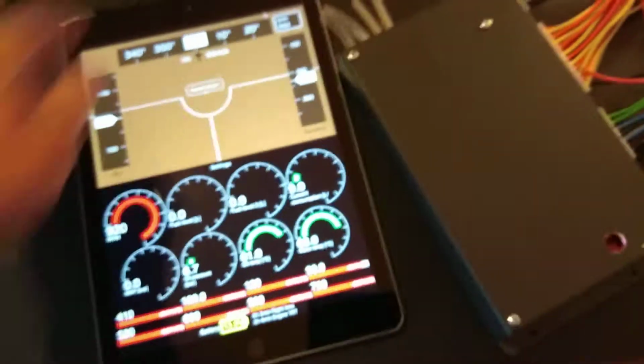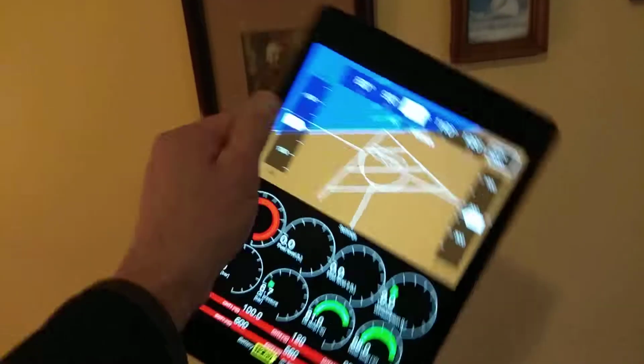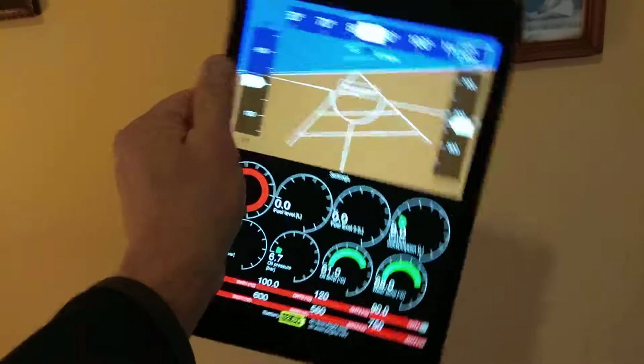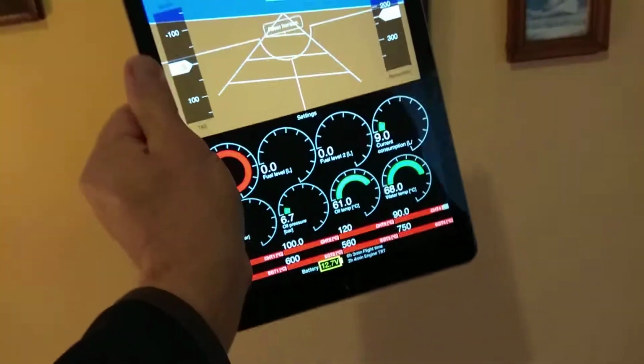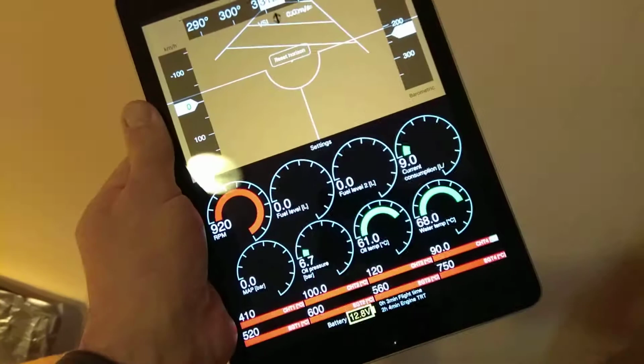And obviously this is the unit which goes into the airplane and gives all the compass and horizon attitude indication and so on. So here we go.